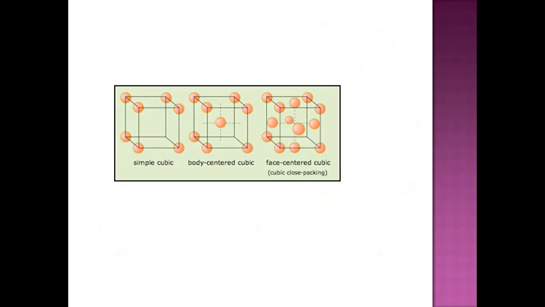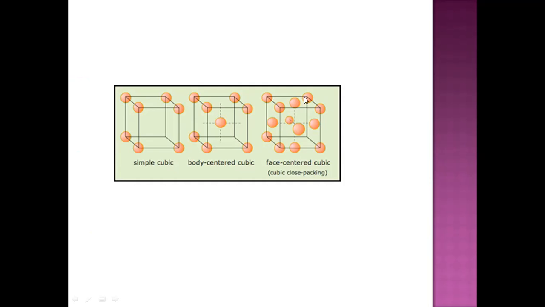And as we have seen here in cubic close packing, in this type of structure, when these spheres are joined, you can see that on the face of each side at the center one sphere is placed.